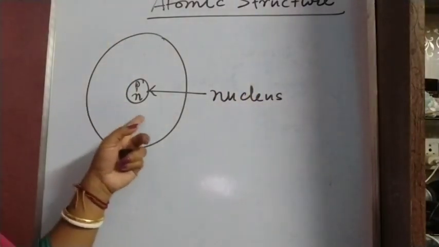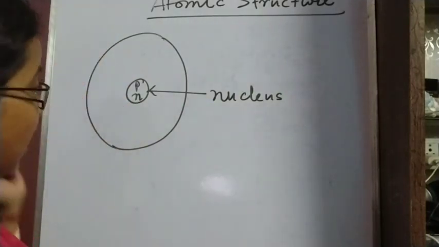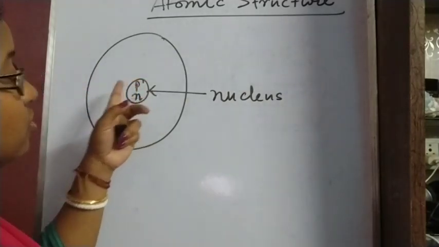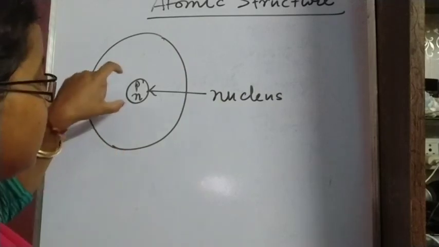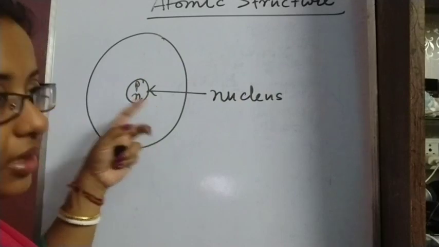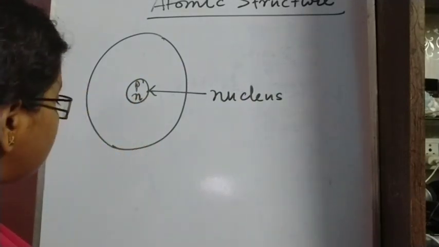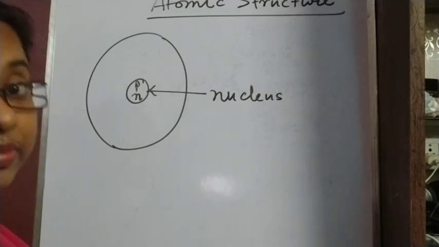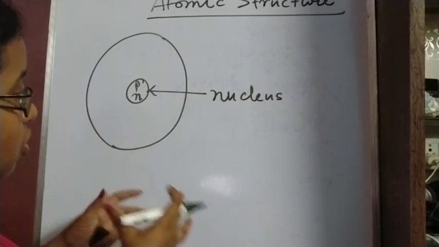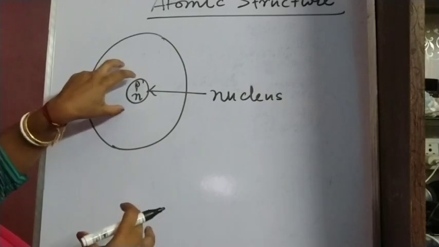Nucleus, this is the central part, and all the mass of that atom is getting concentrated here because protons and neutrons are residing at this center or the nucleus. As they are containing the mass, they are having a considerable amount of mass. That's why they are getting concentrated in this nucleus.